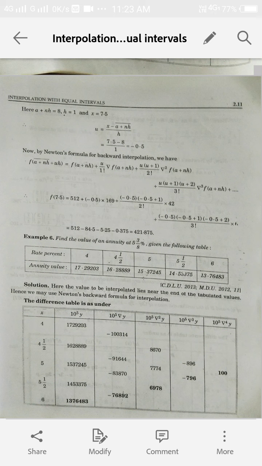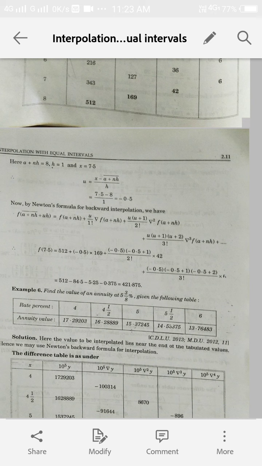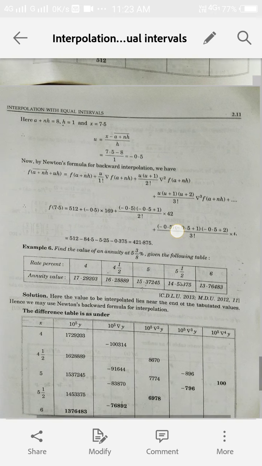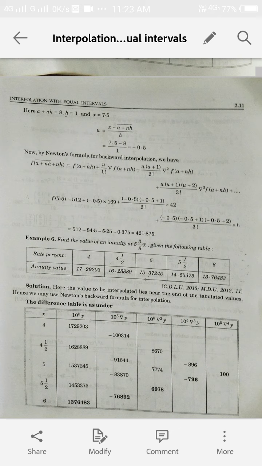Now we write down Newton's formula for backward interpolation, and here you see that the values of u, f of the first backward difference, second backward difference, third backward difference, and so on, are all used, so we put these values here.